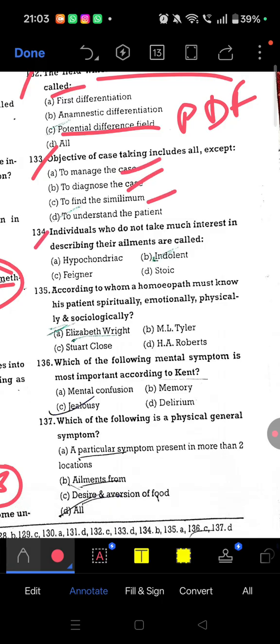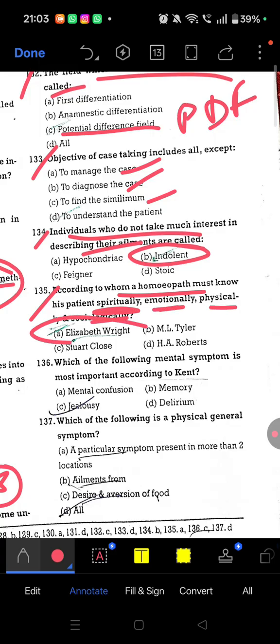Question 134. Individuals who do not take much interest in describing their ailment are known as indolent, because they are very lazy. Question 135. According to whom must a homeopath know the patient spiritually, emotionally, physically, sociologically? Who said this? Elizabeth Wright.